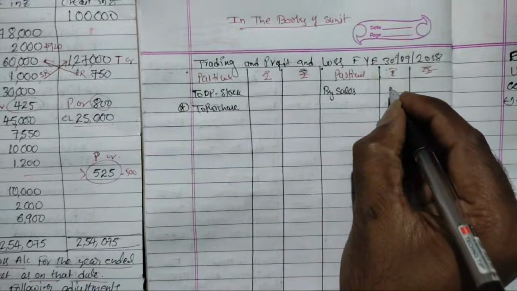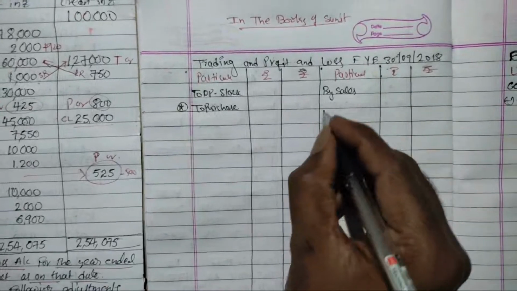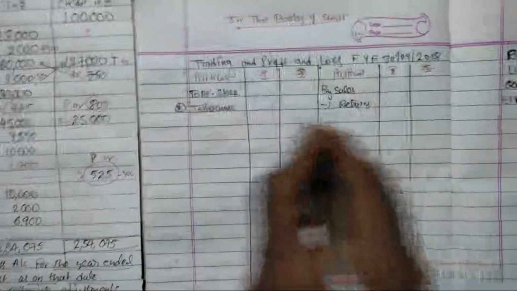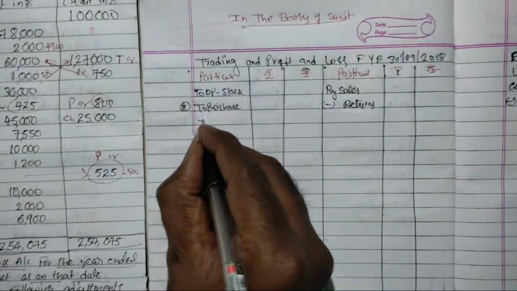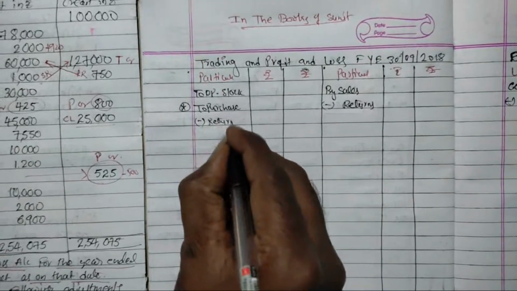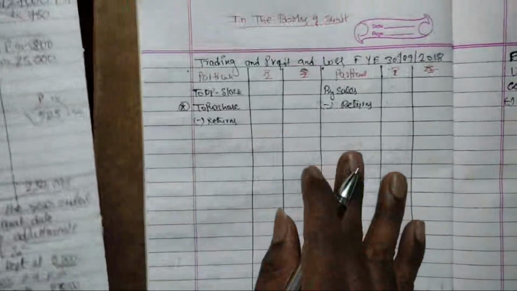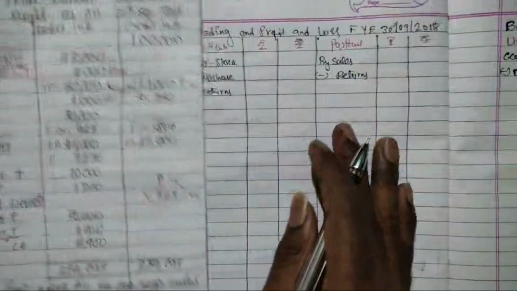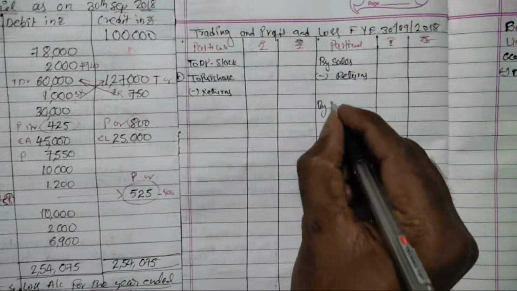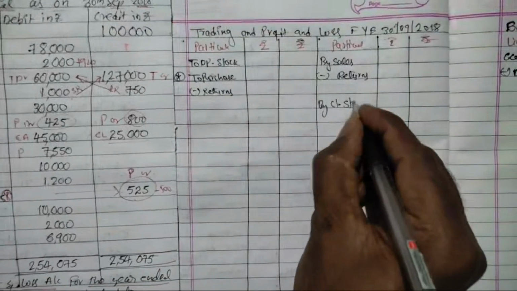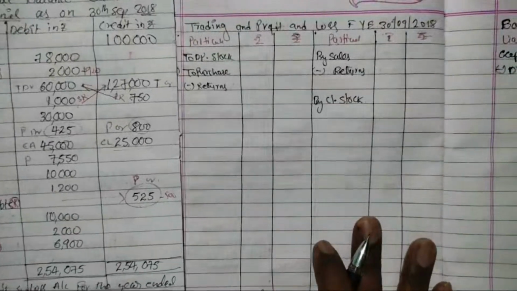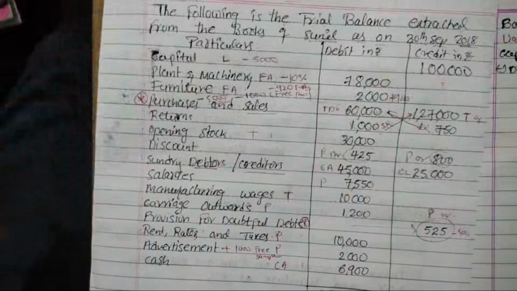And from that we need to deduct returns. From purchases also there will be one thing, purchase returns, we need to deduct. Next things we will see later on. And on the credit side, by closing stock, write these things and leave. Once we get those points we will do that one.